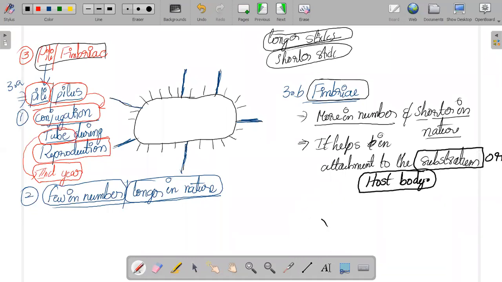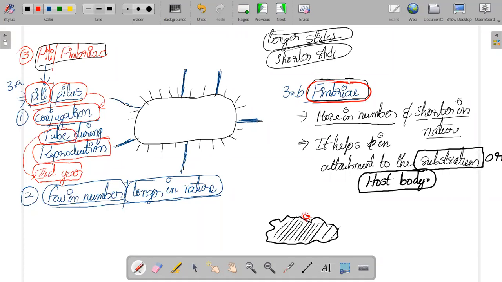For example, see, this is a particular rock. And the bacteria wants to attach to this particular rock. Draw it with another color, with the red color. That particular bacteria wants to attach to the surface of this rock. So who will come and help here? That is the fimbriae, which will come and help here.